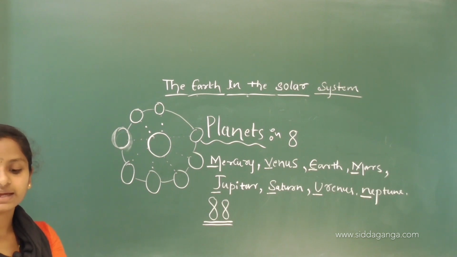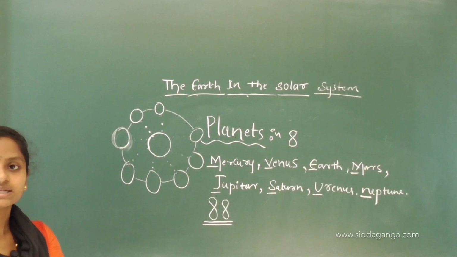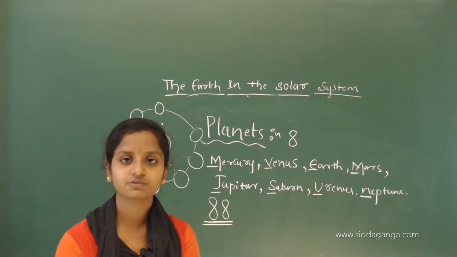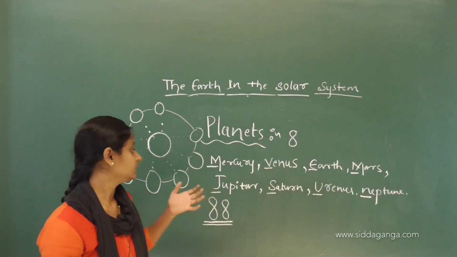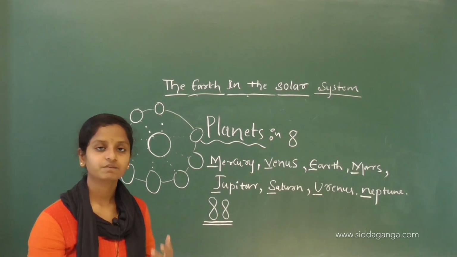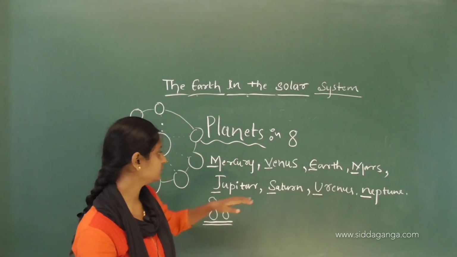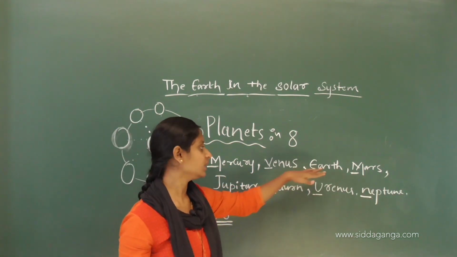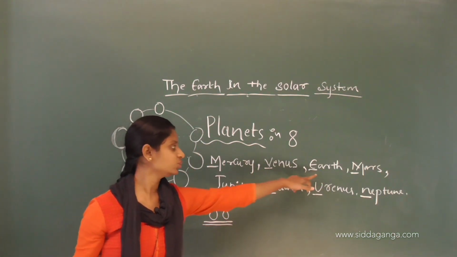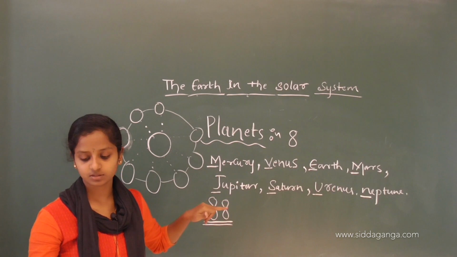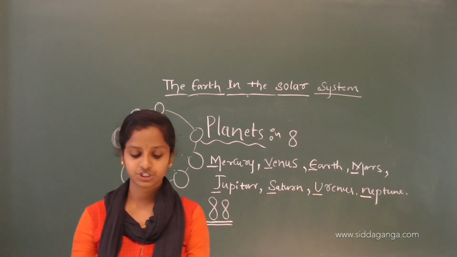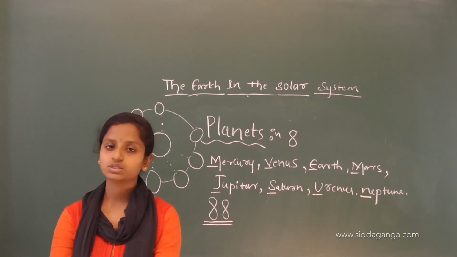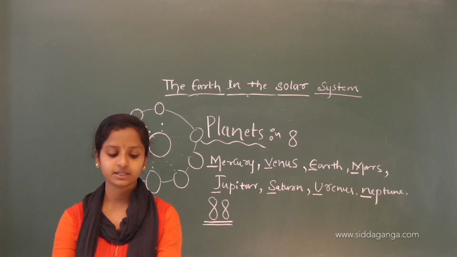Venus is considered as Earth's twin because its size and shape are very similar to that of the Earth. Till recently, August 2006, Pluto was also considered a planet.